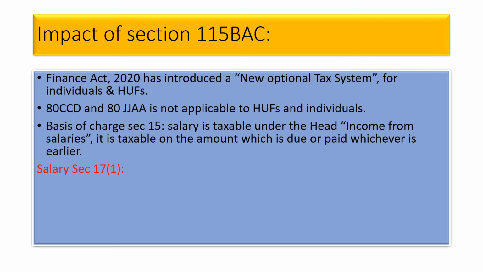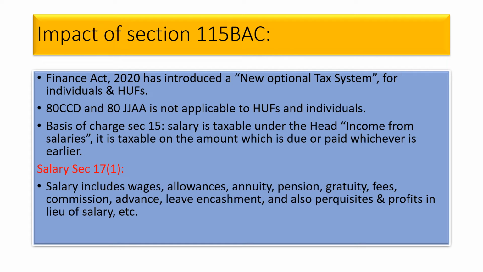Now, salary, especially the salaries section, is section 17, subsection 1. Let's see what salary is and what things are included in salary. Salary includes wages, allowances, annuity, pension, gratuity, fee, commission, advance, leave encashment, and also perquisites and profits in lieu of salary.